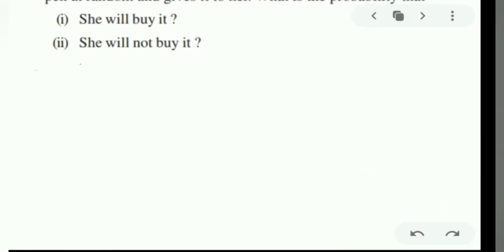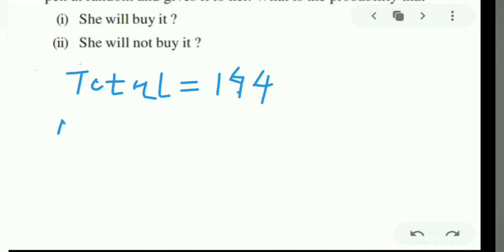Let me read the question. It is question number 21. A lot consists of 144 ball pens, of which 20 are defective and others are good. So first of all we will write the details. In the details we have to write that the total is given, so we are writing total, which is 144. The number of defective pens is given, so let me write D for defective pens.